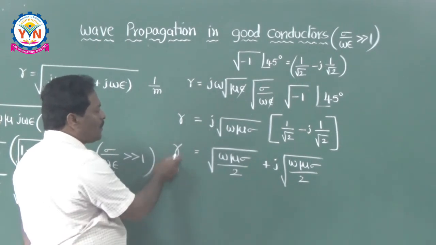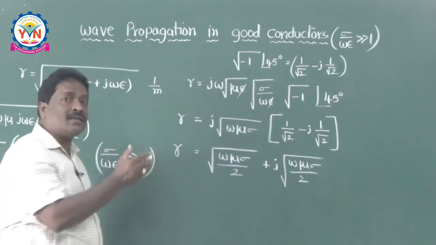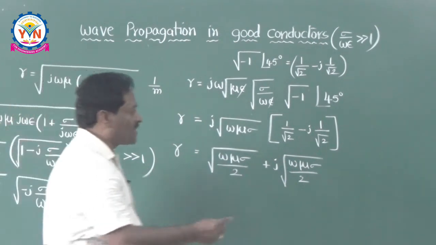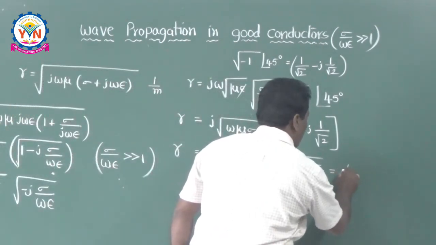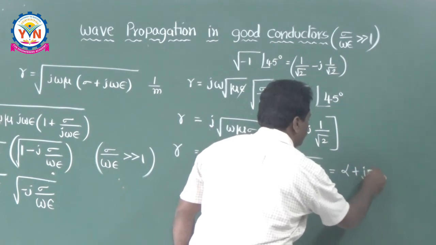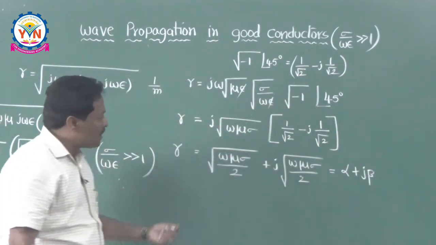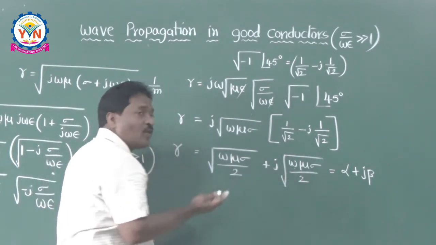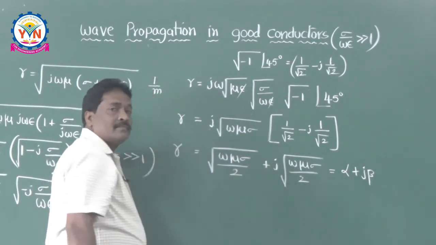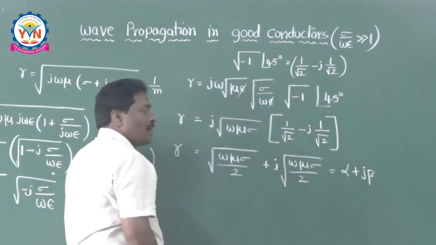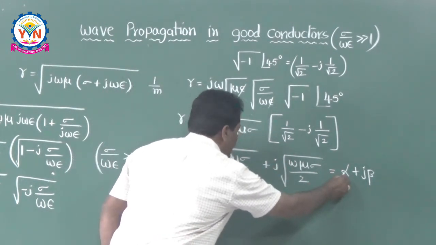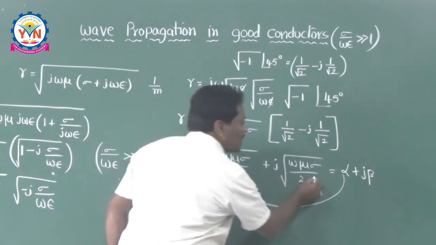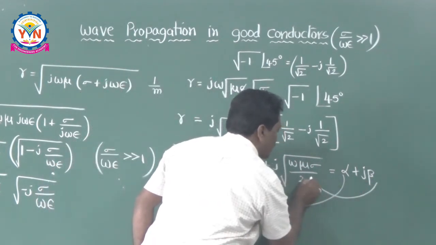So what is gamma? Propagation constant. Propagation constant is the combination of attenuation constant and phase shift constant. That's why it should be equal to alpha plus j beta. From this expression you got the real part as well as the imaginary part. Alpha is nothing but the real part here, and beta is nothing but the imaginary part.